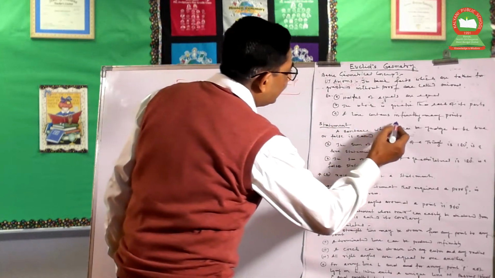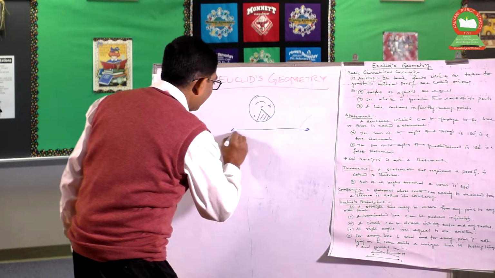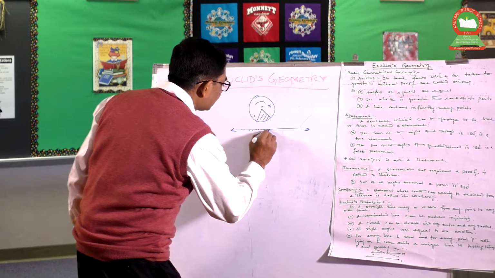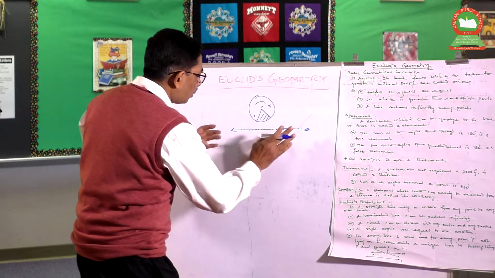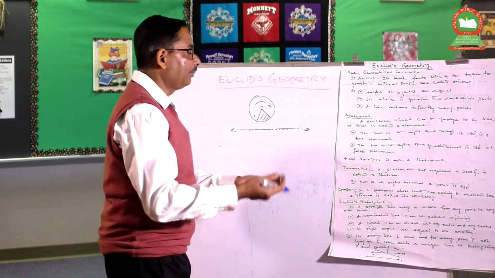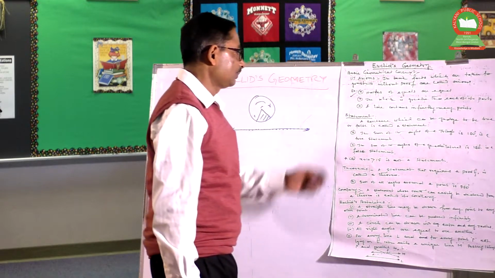The line contains infinitely many points. Suppose this is one line, infinitely many points. This is understood or granted by everybody, that a line consists of infinitely many points. So these are the axioms, that is, the examples of the axioms.